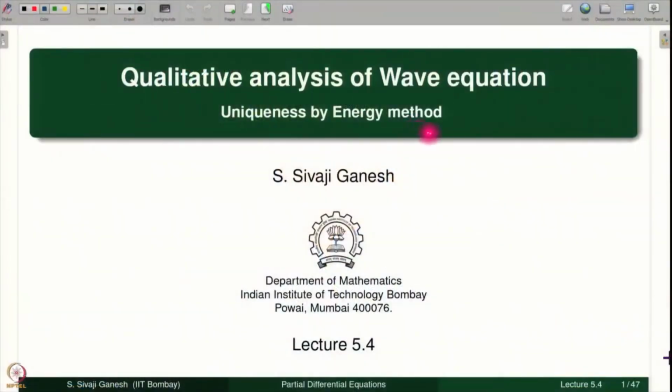In our studies of the wave equation, we have solved the Cauchy problem for the wave equation in dimensions 1, 2, 3 and also the initial boundary value problem when d is equal to 1. We have proved uniqueness of solutions by at least 2 methods so far. In this lecture, we are going to see a third method, which is known as the energy method. So, the topic of this lecture is uniqueness by energy method.